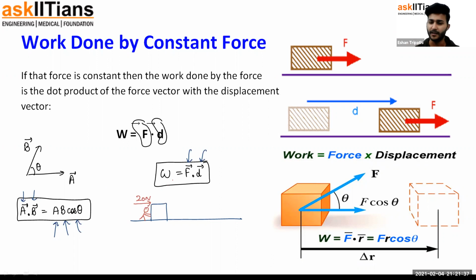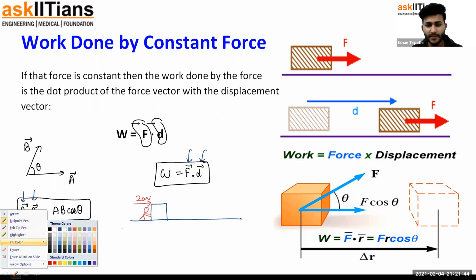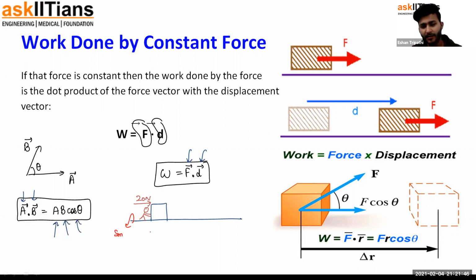Now what will happen because of this force that he's applying? If the ground is smooth, let us say there is no friction, this block would start slipping towards the right. It will keep on moving towards the right, and with this 20 newton force, it would keep on getting accelerated. Eventually, it would have undergone some displacement. Let us say it got displaced by a distance of 4 meters. So you are applying a force of 20 newtons and this block got displaced by 4 meters towards the right.